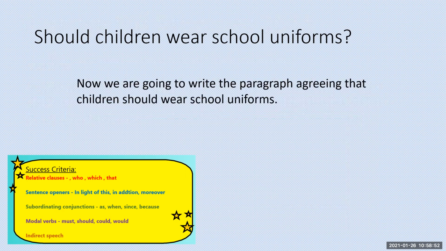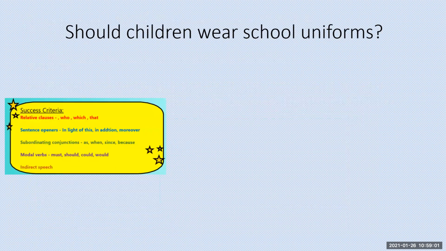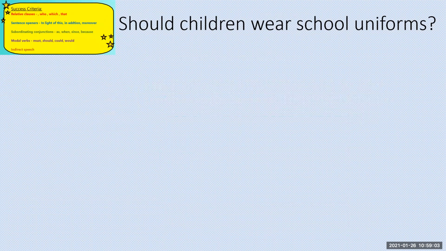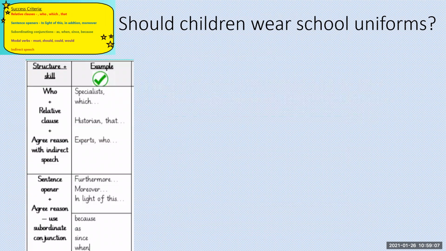So now we're going to write the paragraph where we're agreeing that children should wear school uniforms. Now, if we were in class, we would do this together. However, this is what I have written to give you an idea of what an agreement paragraph should have. On the left-hand side of the screen, you can see a guide, and this is to guide you in what each paragraph needs to have. So this entire guide is for the whole agreement paragraph.